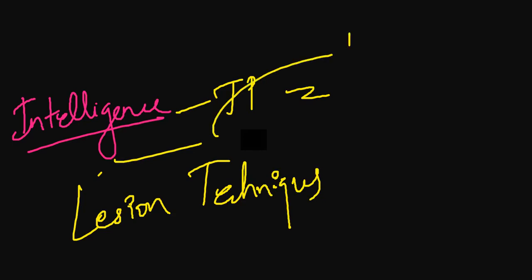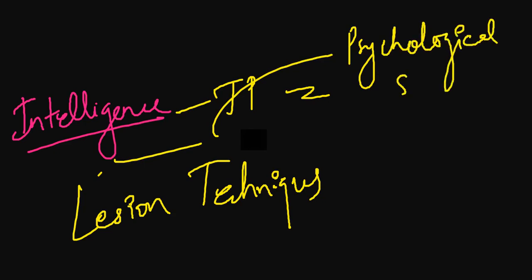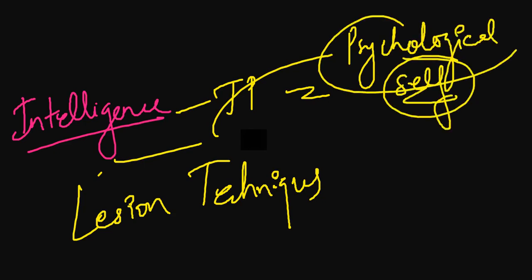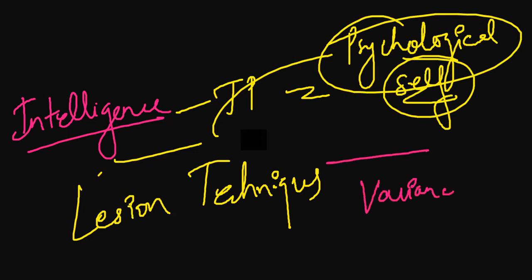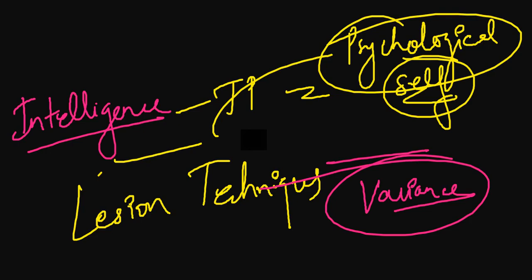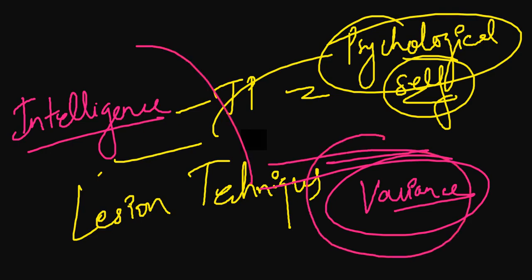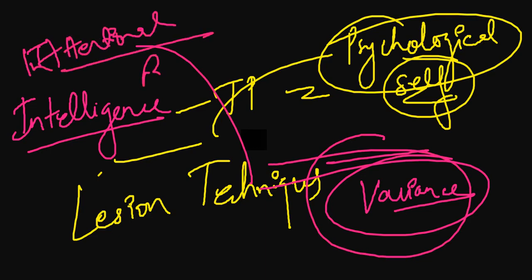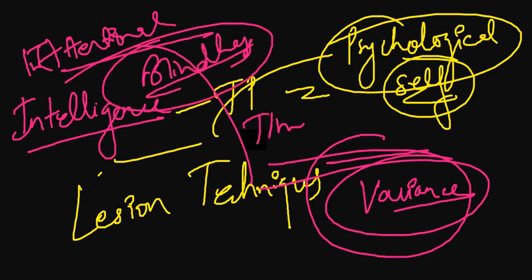One question on psychological self was also asked, and then we have a question on the formula of variance. Simply they have asked the formula, no numbers, no nothing, the formula on variance as well. There was a question on inattentional blindness as well, time lapse, and questions like these.